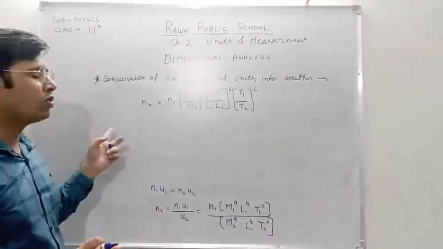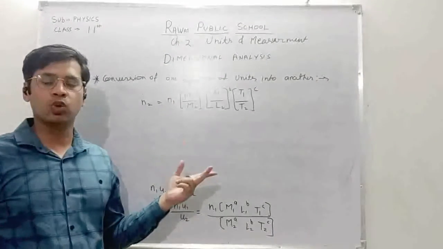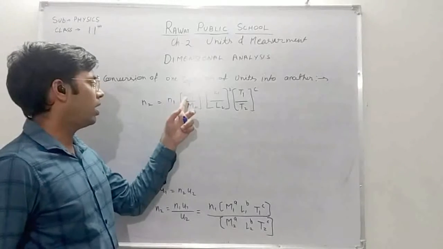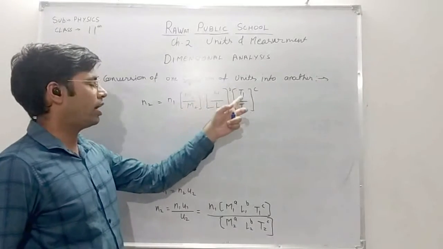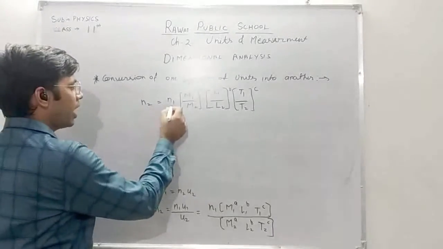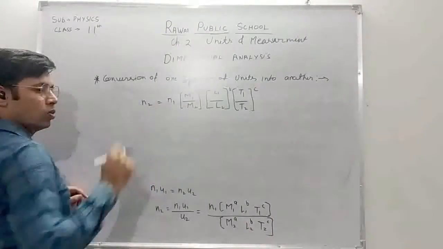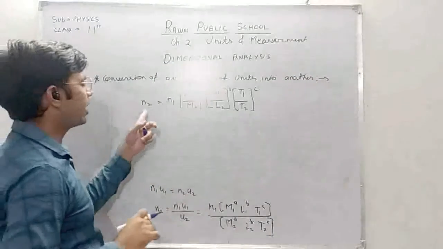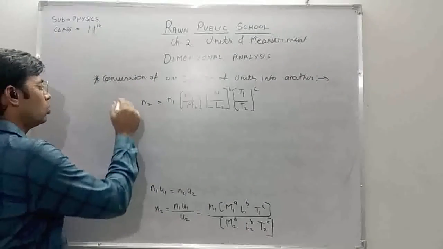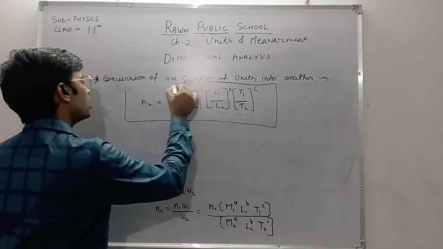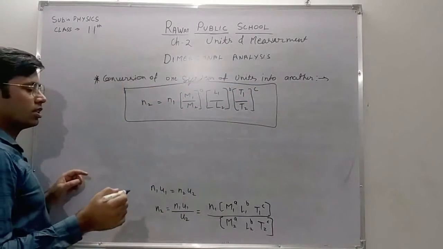This is the conversion of one unit system into another unit system. By knowing the values of M1, M2, L1, L2 and T1, T2, we can convert n1 into n2. This is known to us and this is the unknown quantity, so we can calculate the value of n2. With the help of this formula, we can convert one unit system into another unit system.